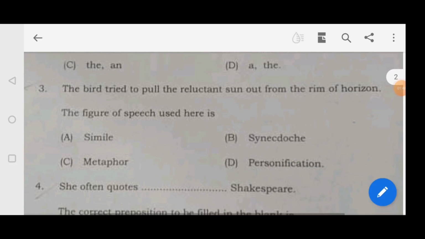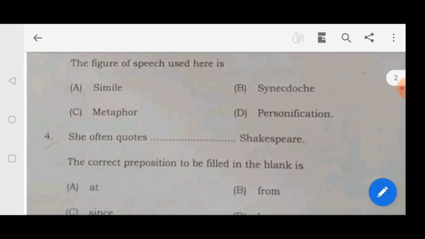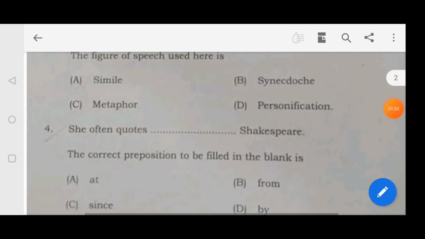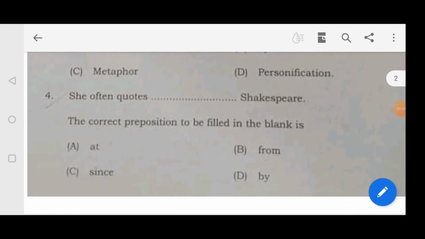Moving on to the next question. She often quotes Shakespeare. The correct preposition to be filled in the blank is: at, from, since, by. So here the answer is option B, from.